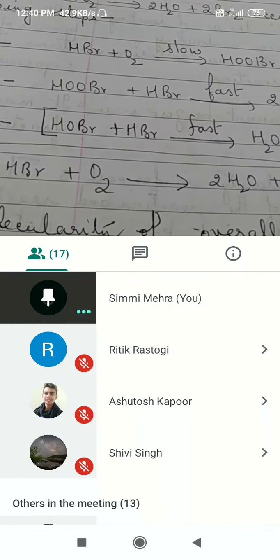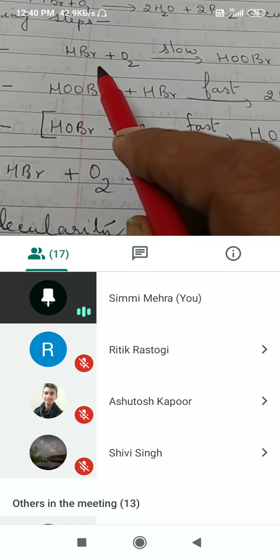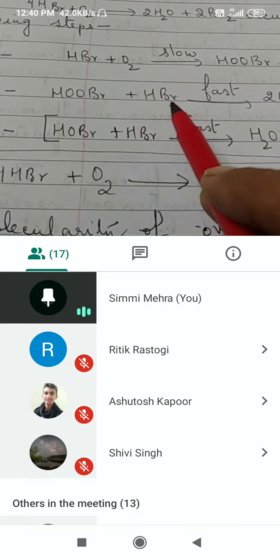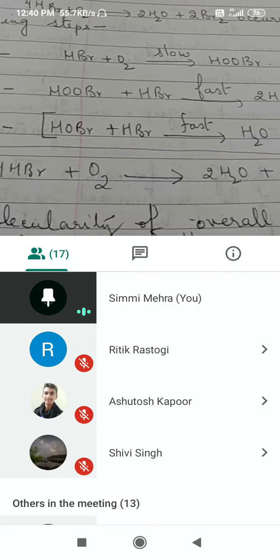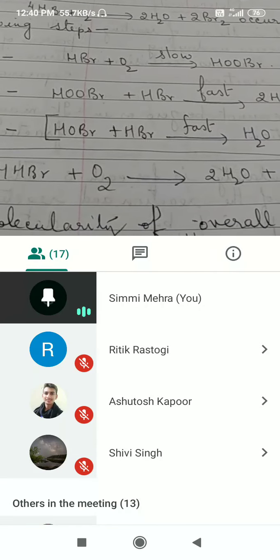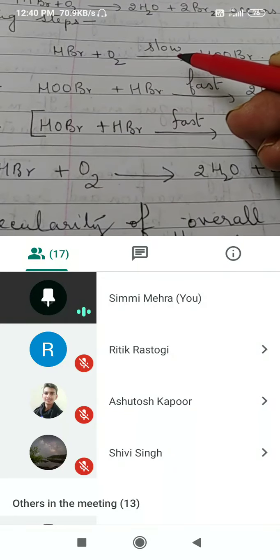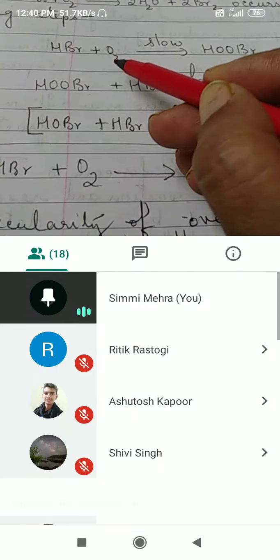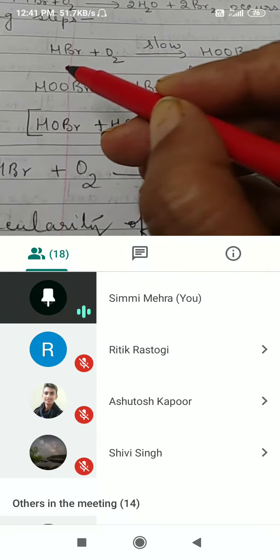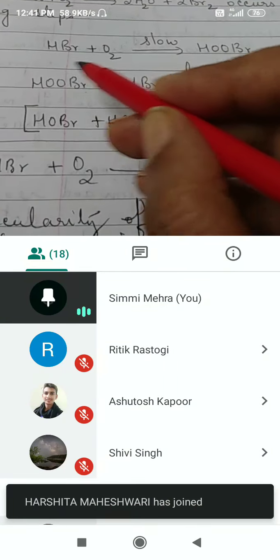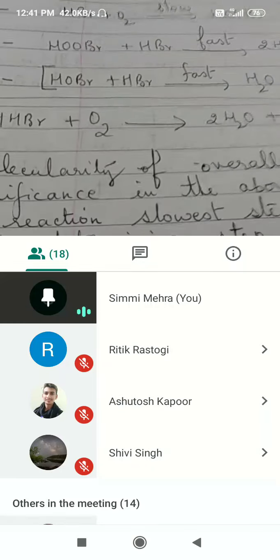It will only be molecularity of each step, for this step 2, for this step 2, for this step 2 separately. We will not take molecularity of overall reaction. Which step will be the rate determining step? This step. So the concentration of these two reactants is going to control the rate of reaction, because in this step only these two reactants are involved.